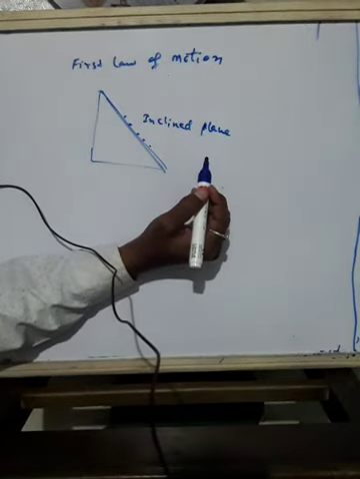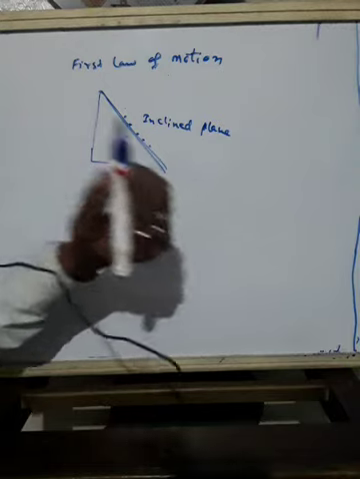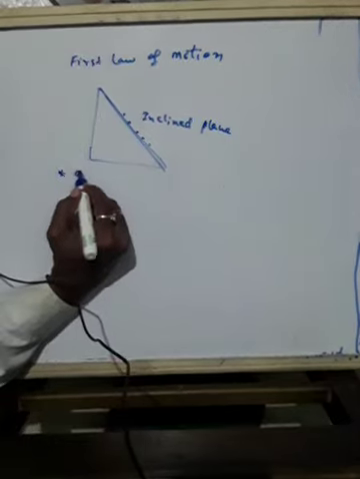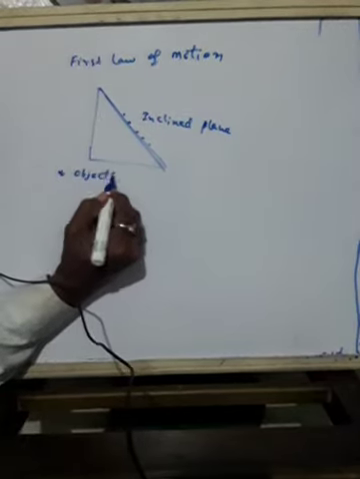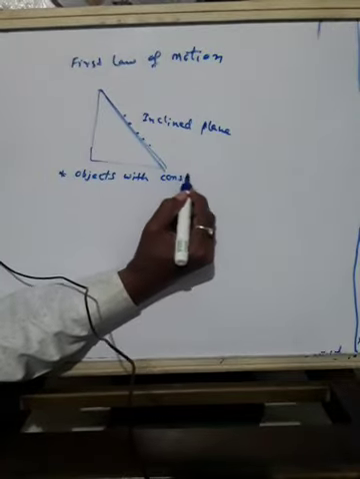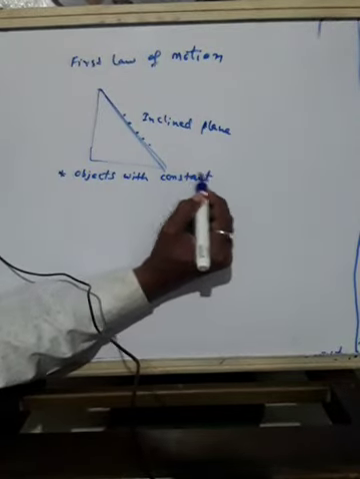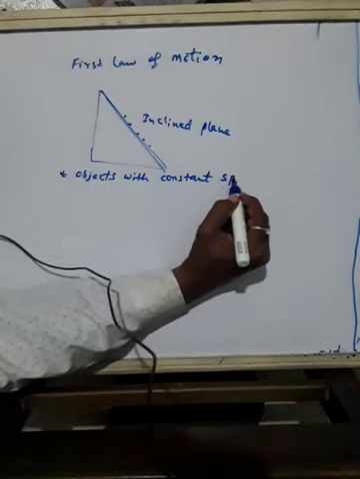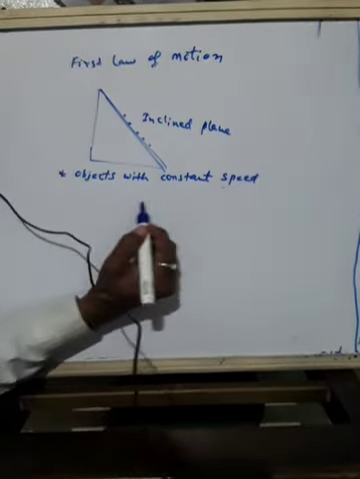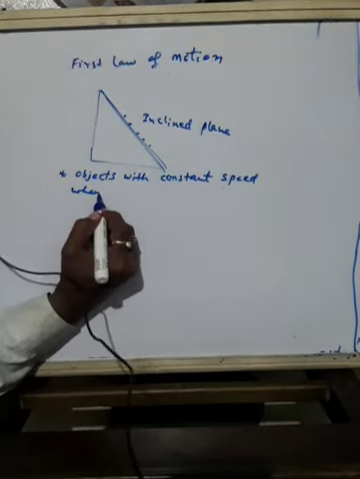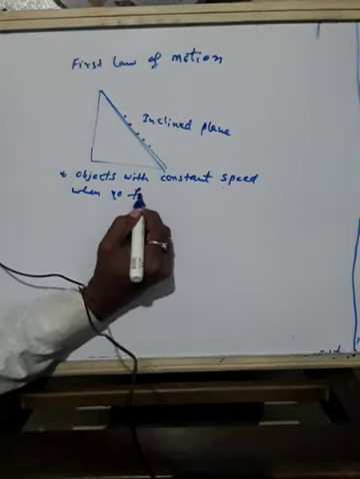Galileo deduced that objects move with a constant speed when no force acts on them. So what he found is that objects move with constant speed. Means when they are on the inclined plane, they move with constant speed without external force, when no force acts on it.